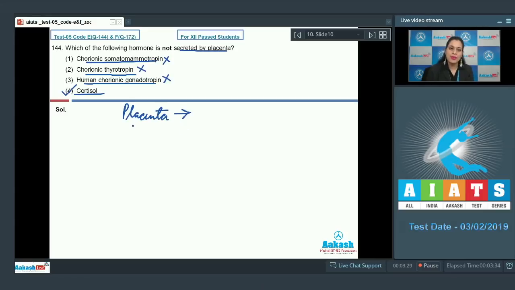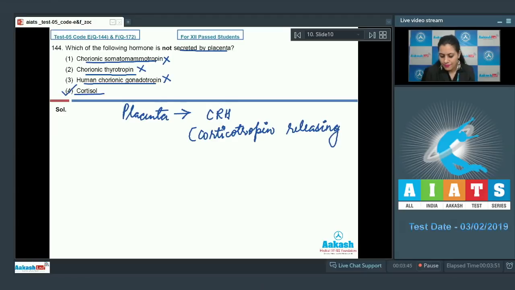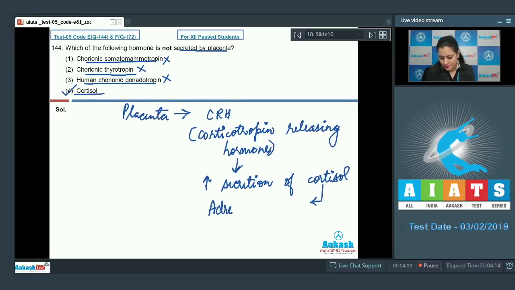And also during pregnancy, placenta forms CRH, which represents corticotropin releasing hormone, to increase secretion of cortisol. From where? From adrenal cortex. So correct answer to this question is option number 4. Let's discuss our next question.